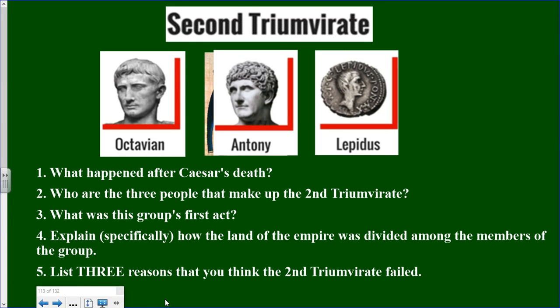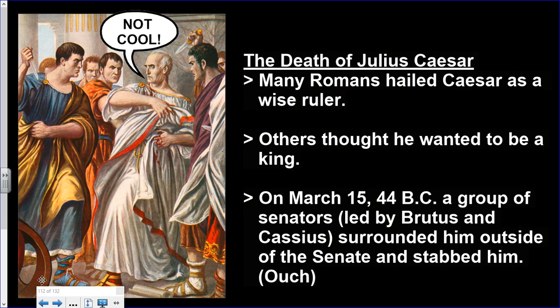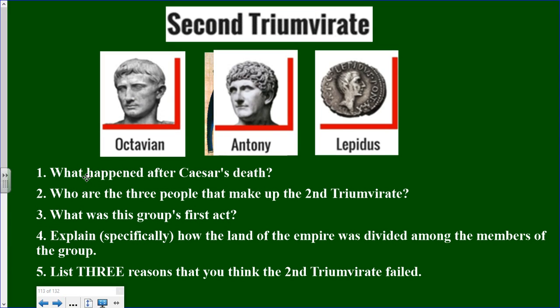So to get started here, let's use number 1 as the jumping off point. What happened after Caesar's death? As we talked about the last time, you know that Julius Caesar had recently been assassinated by some other members of the Senate, including Brutus and Cassius, who he thought were his friends, but apparently not. This, however, was not a very popular move on the part of all the other Roman citizens. A vast majority of Roman citizens thought that Julius Caesar was a good leader. They liked his leadership, and after they found out that he had been killed, they were not really happy about it. So, to go with question 1, what happened after Caesar's death is that a civil war breaks out.